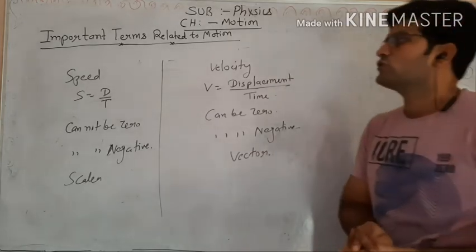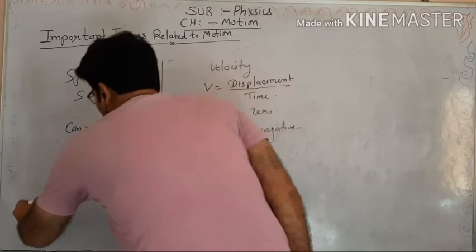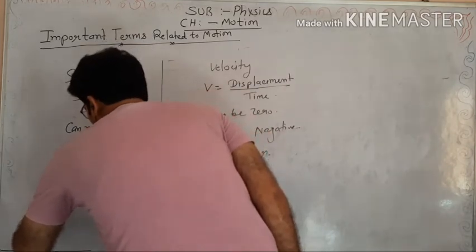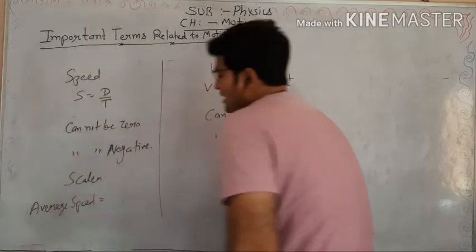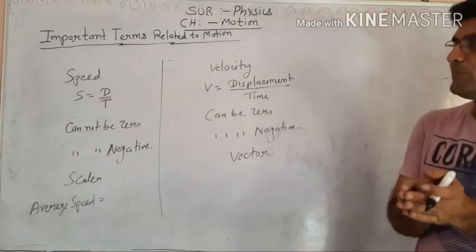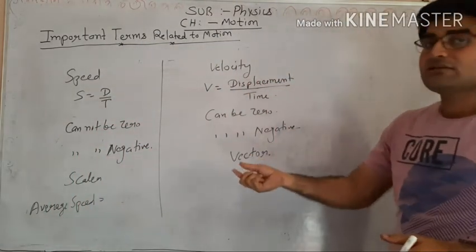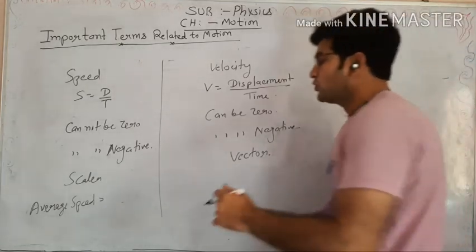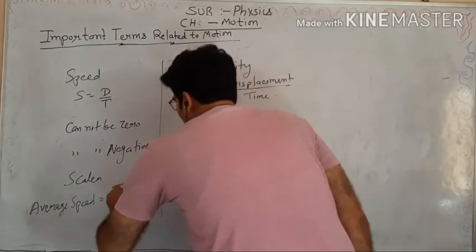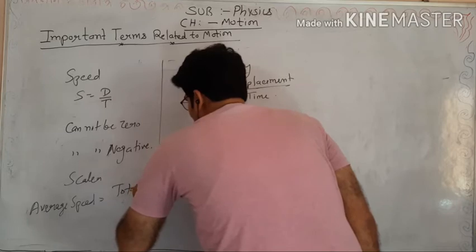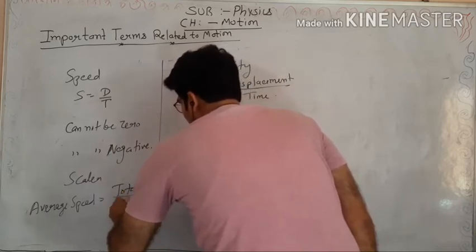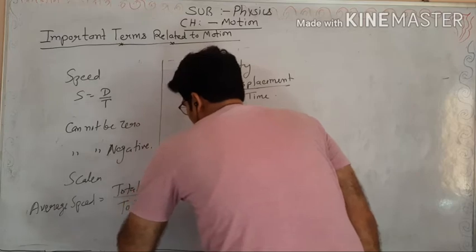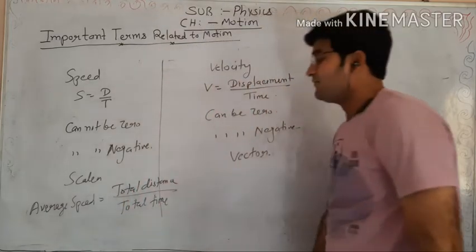When we talk about average speed, I can tell you here. Average speed is basically the mean of the speed, meaning total distance upon total time. This is the average speed.